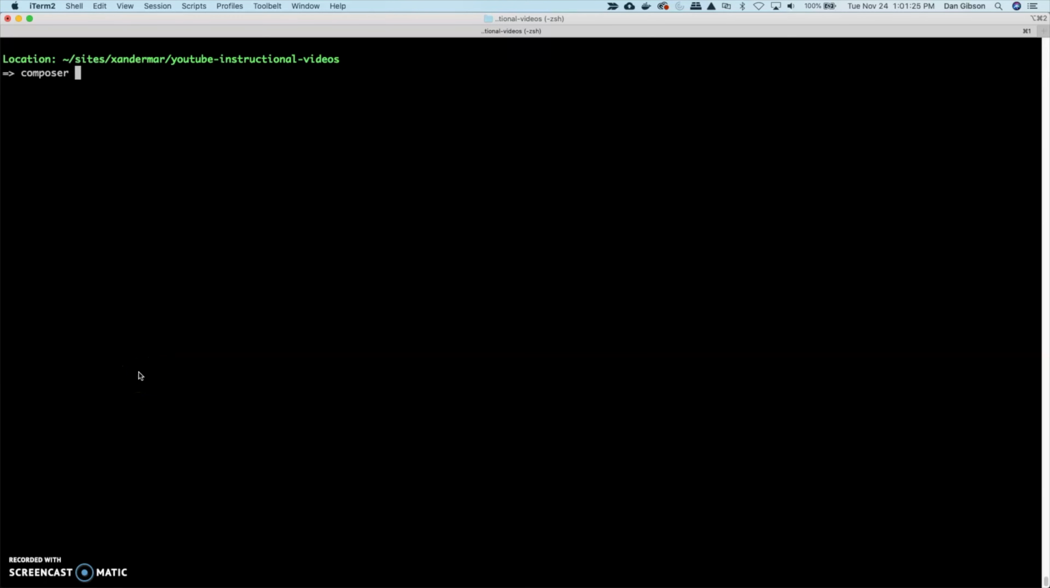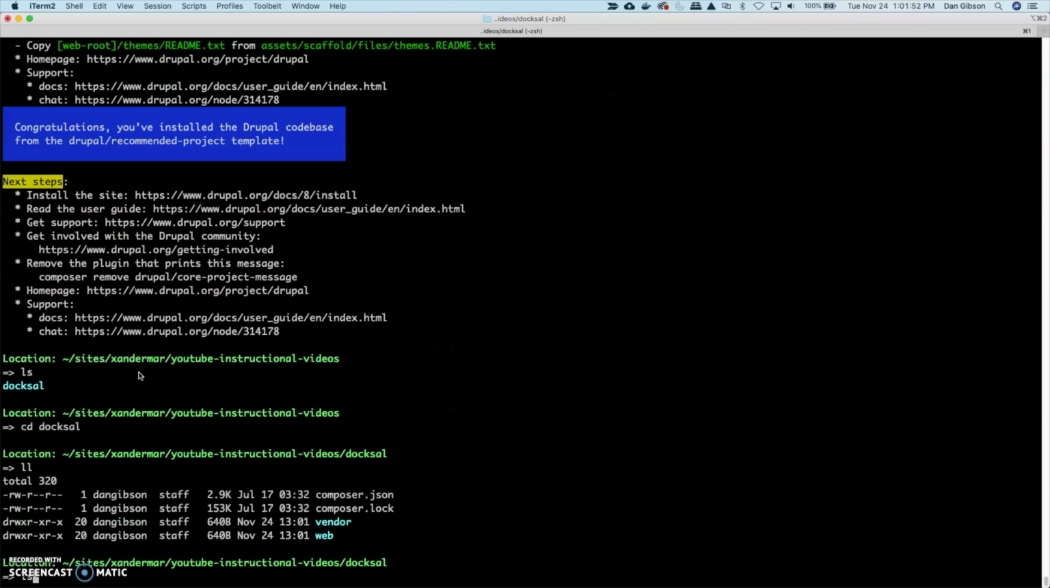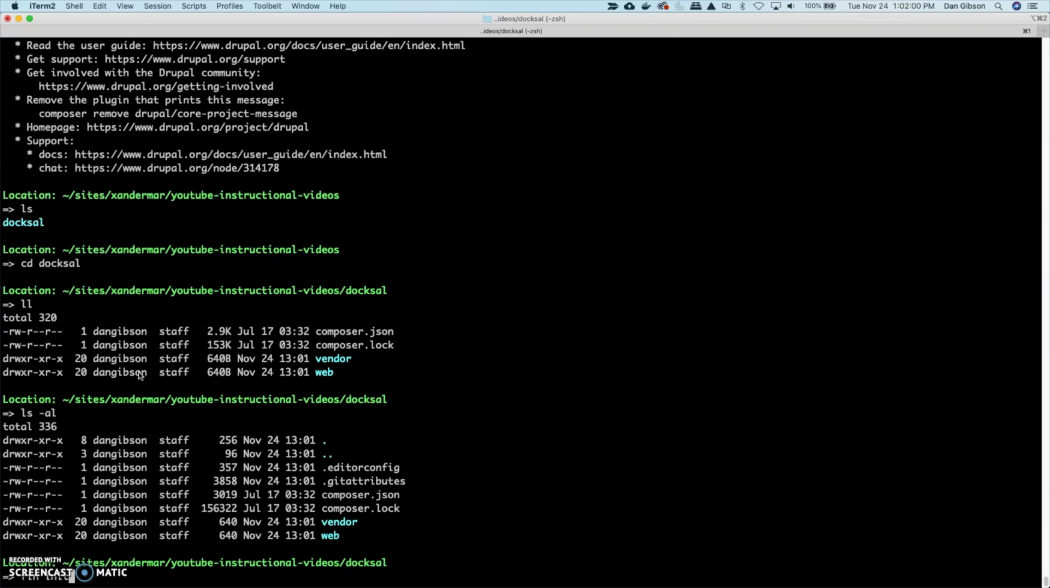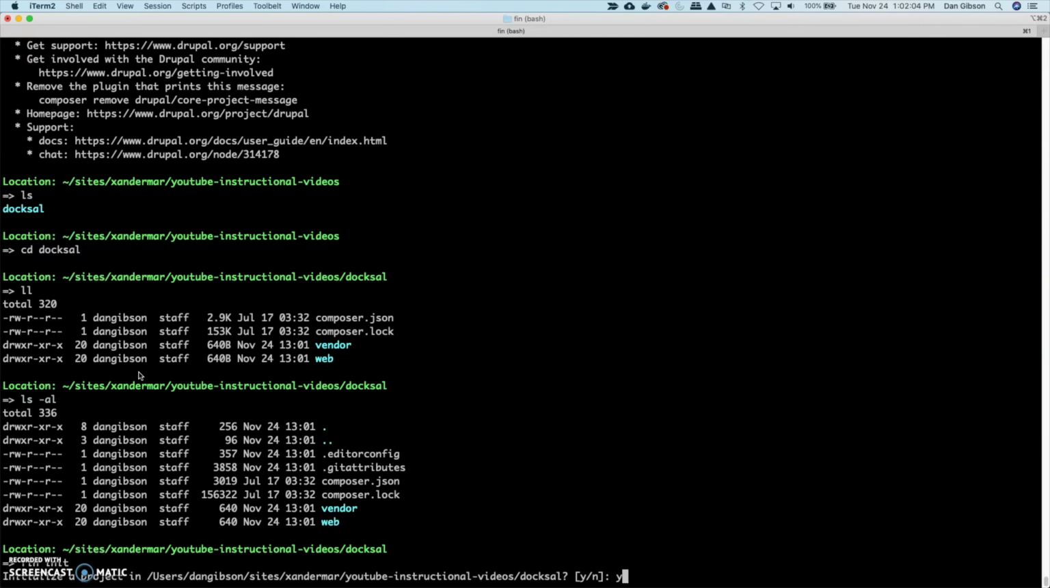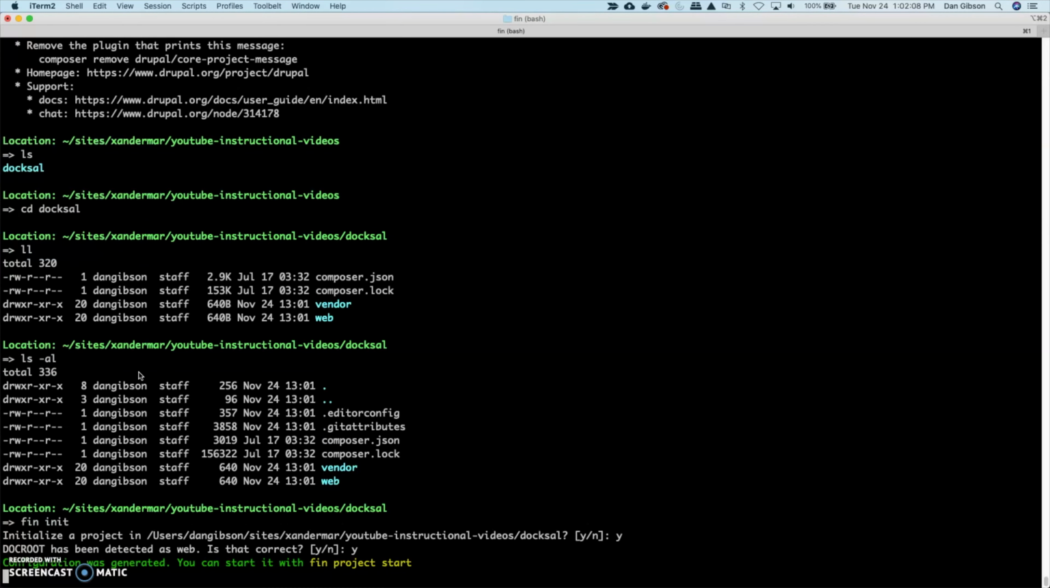With Composer already installed, go ahead and create a new project with the Drupal recommended project repository and put it in a folder called Docksal. Once finished, go into the Docksal directory. Now we're going to run fin init, which is going to create our Docksal project.